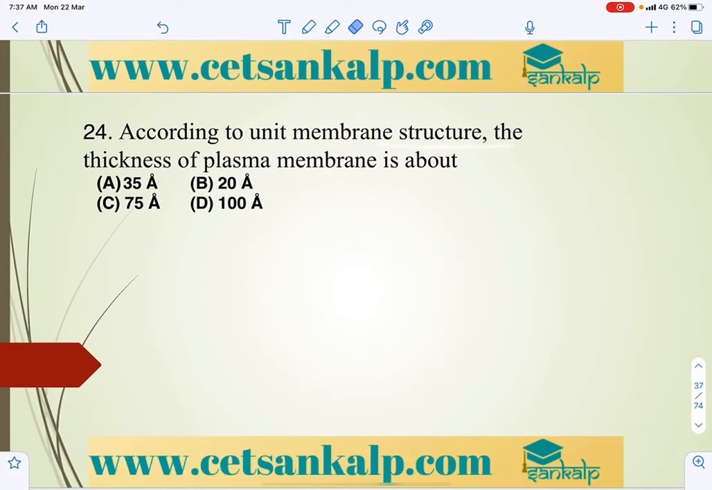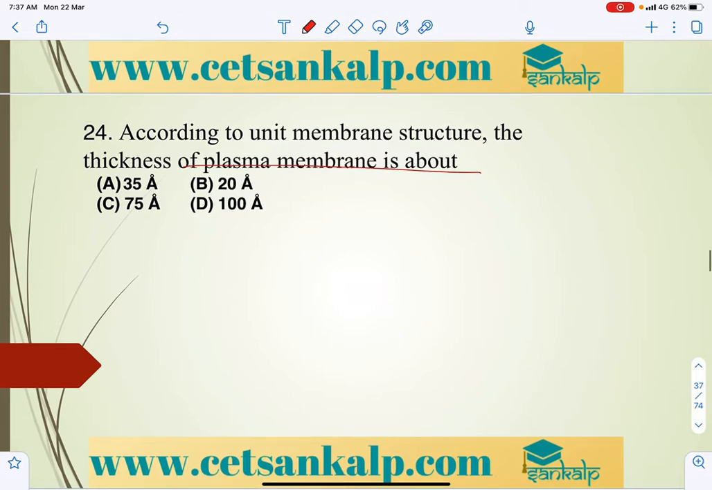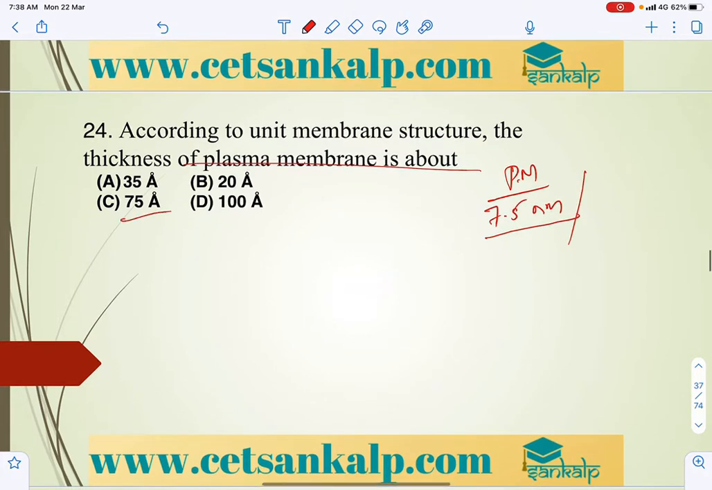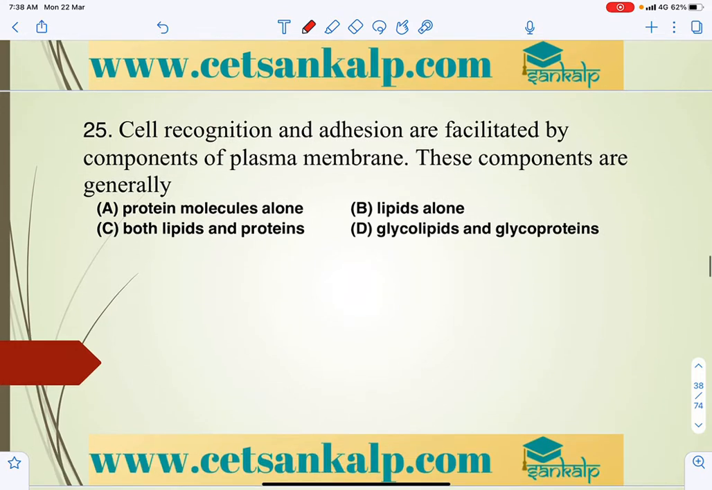So next question we can take. According to the unit membrane structure, the thickness of the plasma membrane. The unit membrane generally describes the plasma membrane structure, right? Here we can say the thickness is 7 nanometer or 75 angstrom. So the thickness of the plasma membrane is 75 angstrom.